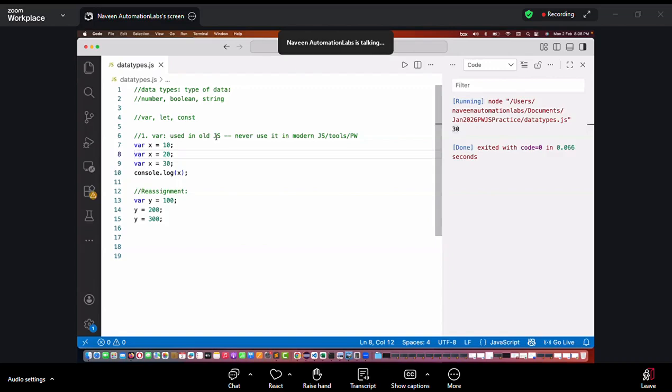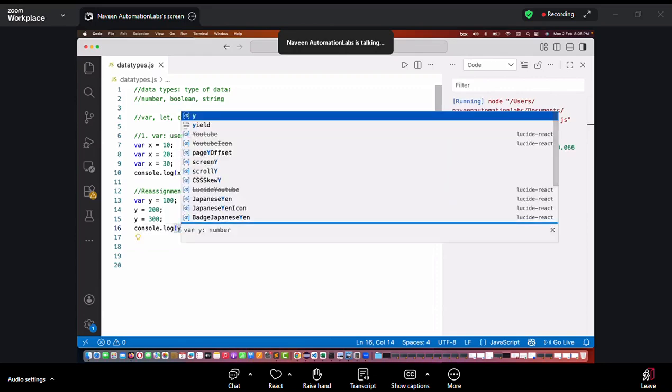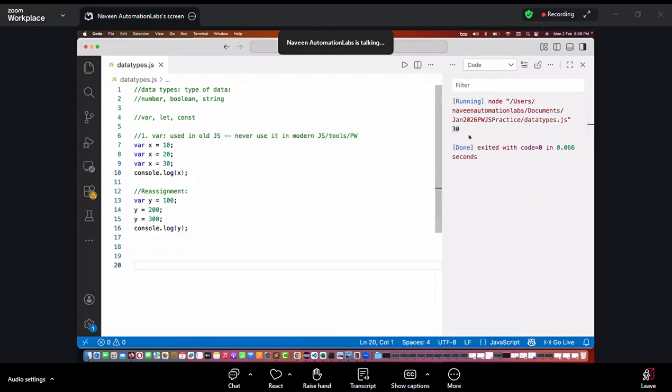It is always used in the older version of JavaScript, but in the latest, modern JavaScript, we never use it like this. Right? So now if I print the value of y, what is the current value of y? 100, 200 or 300? It will always give you whatever the latest value is. The latest value, 300, will be given to you here.